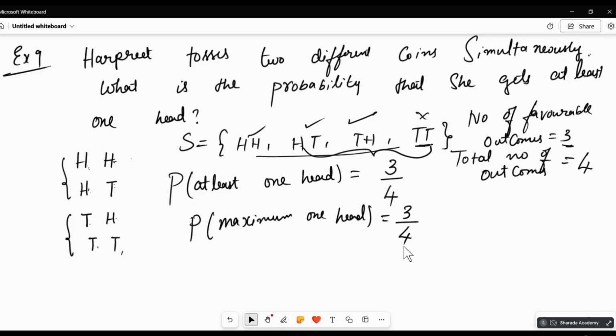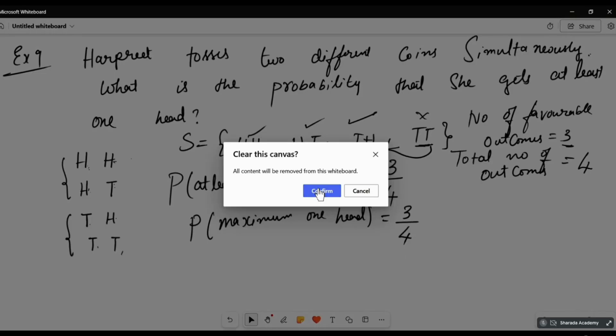Is it clear? Max is only considered. Minimum, there is nothing like it should be there. So 0 is also counted, and tails are also considered. Whenever they ask like this, 3 by 4 only will come. It's written. Done. Next.